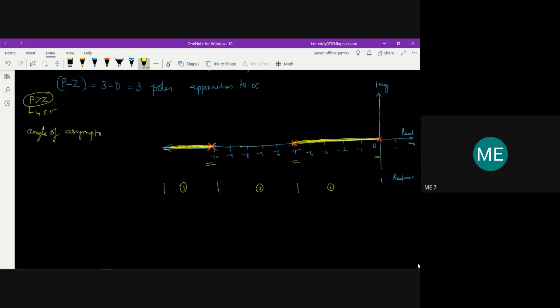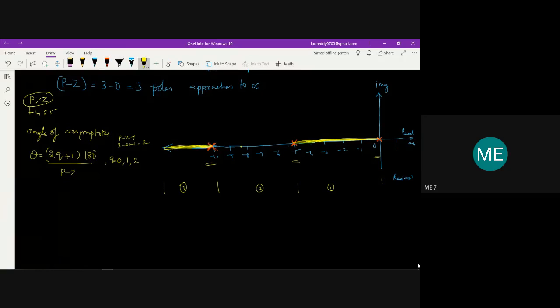So how to find out the angle of asymptotes? We have the equation theta equals (2q plus 1) into 180 degrees divided by p minus z, where q is 0, 1, 2, because it goes up to p minus z minus 1. So 3 minus 0 minus 1 is 2. That's why q ends at 2.